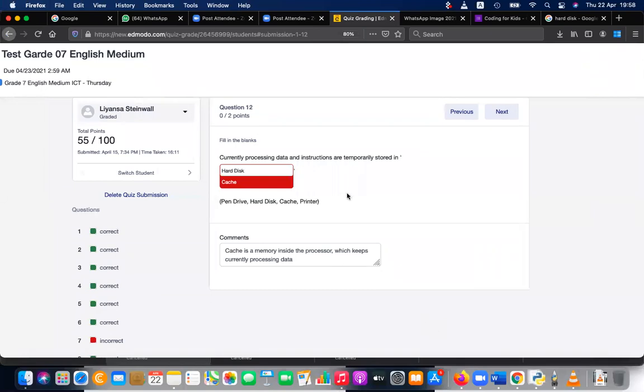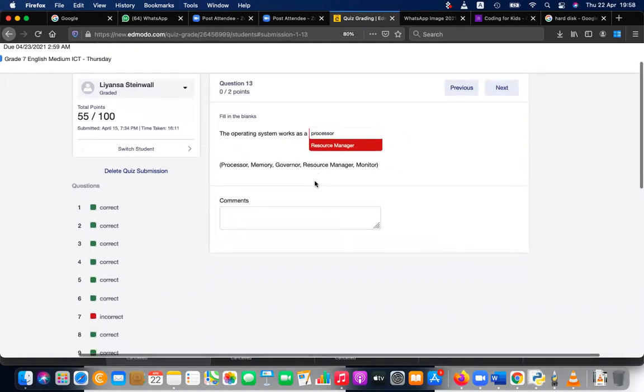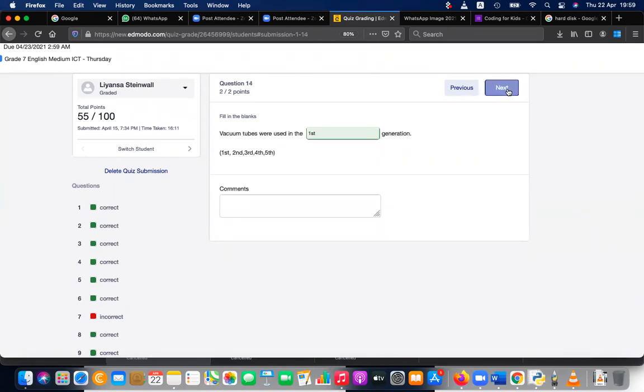So then, currently processing data, yes, we wrote that. And question number 13, the operating system also works as a, yes, we discussed that. The operating system works as a resource manager. It's not a processor, because processor means something different. Processor, memory, monitor. So it works as a resource manager also. Okay, next. Vacuum tubes were used in the first generations, correct?